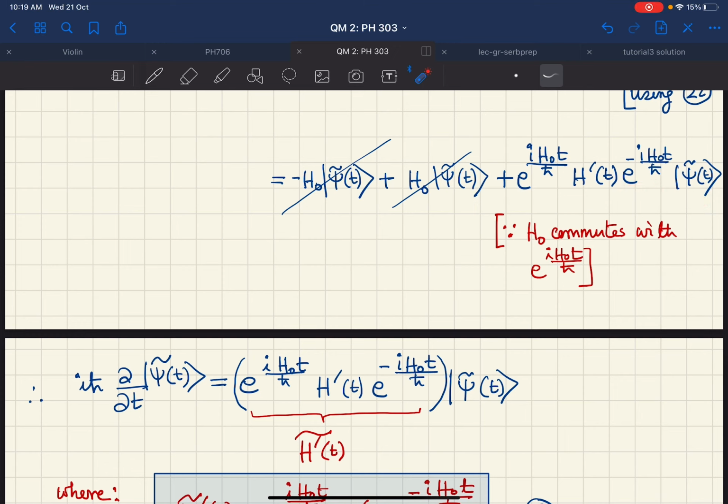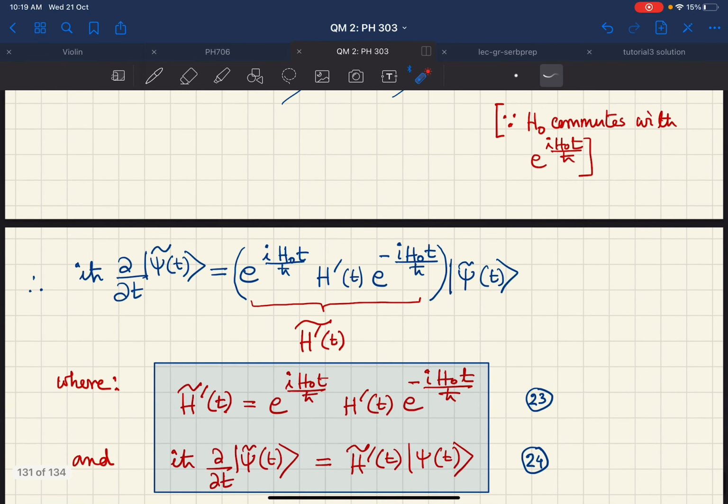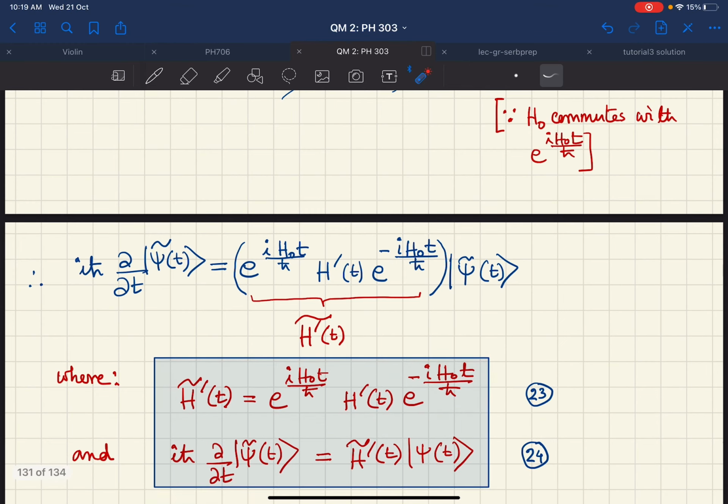So let us call this object H tilde prime t. So now we have everything. We have H prime tilde t as this, and we also have the Schrodinger equation for psi tilde t where we have H prime tilde t. So we will stop now and we will continue from this tomorrow.